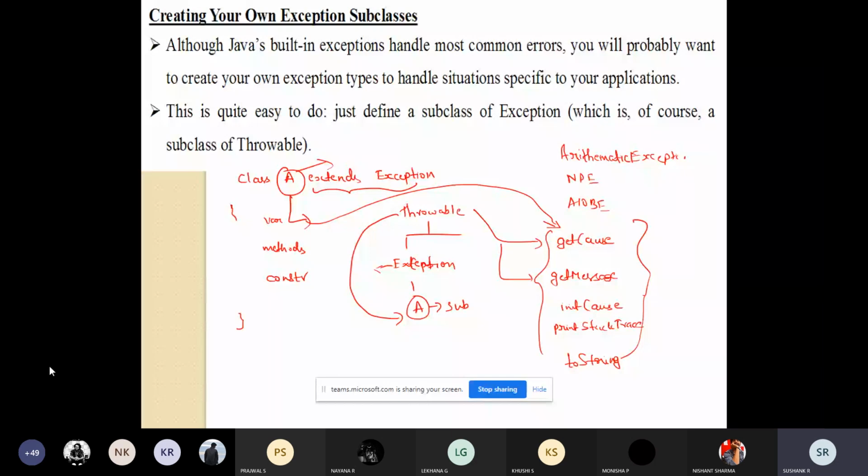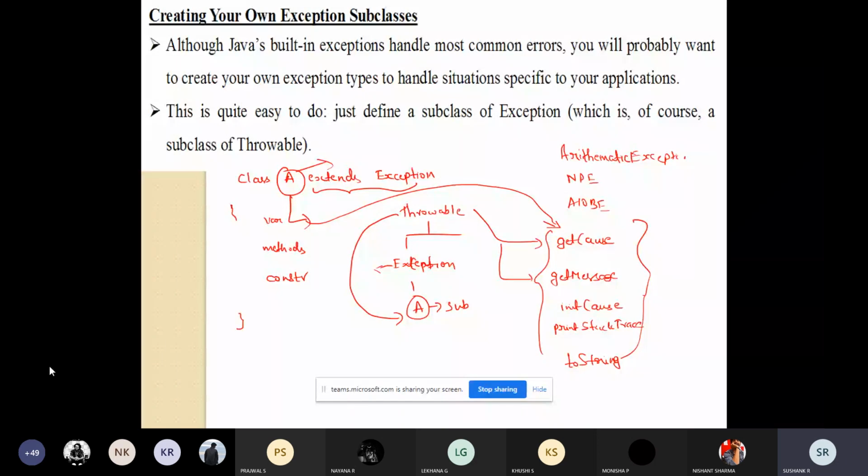First I'll just give you the theory behind this, then after that we will implement the program. If you want your class to create an exception, you can use the extends Exception statement. By using this statement, your class will become a subclass of the Exception class, and then you can handle the exception.